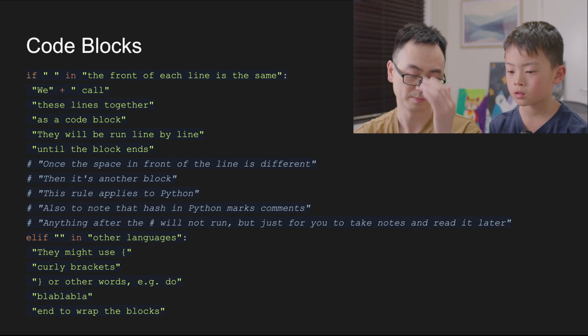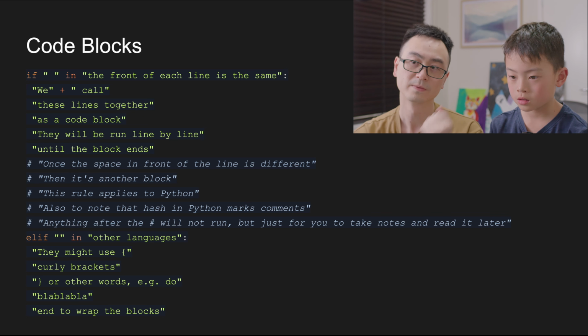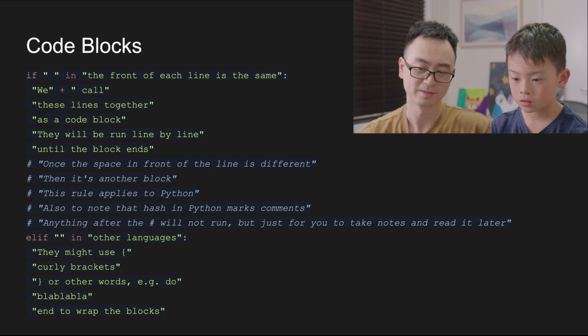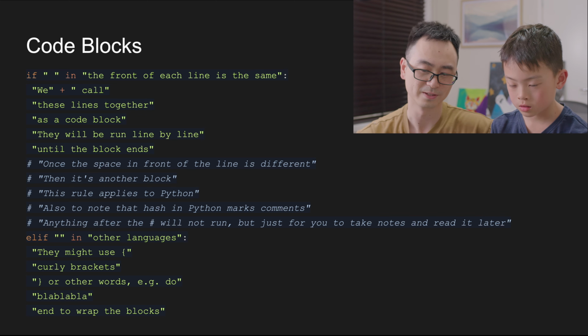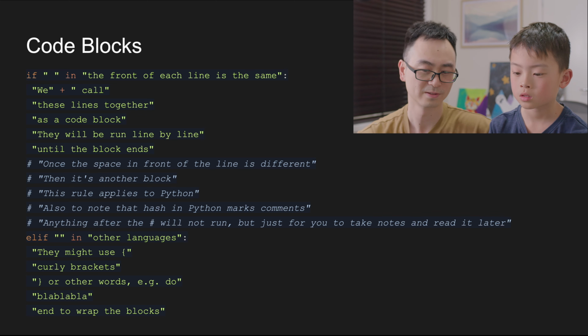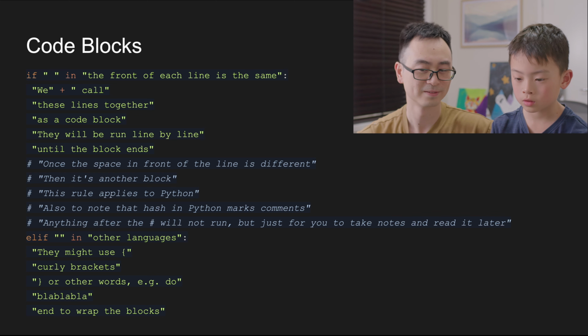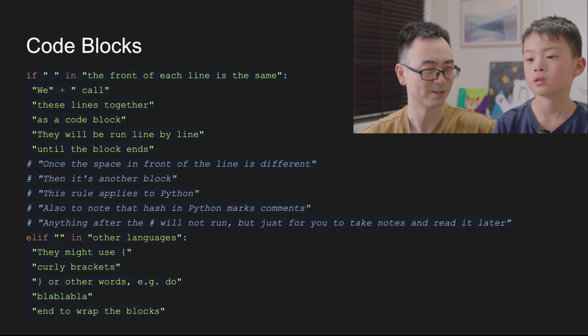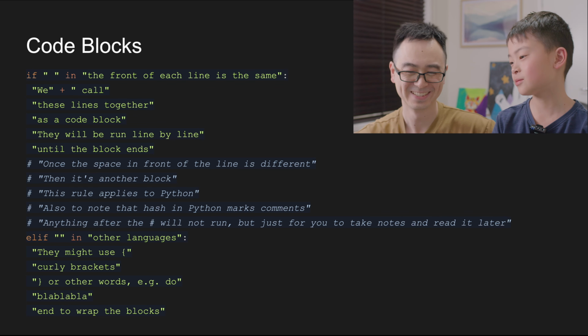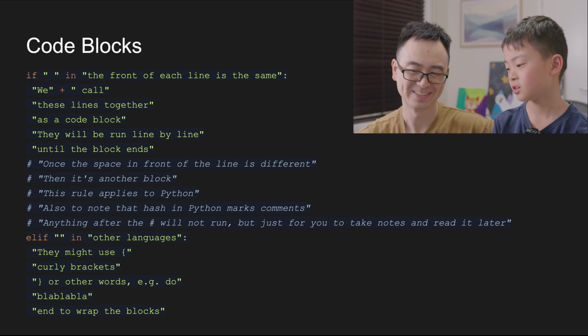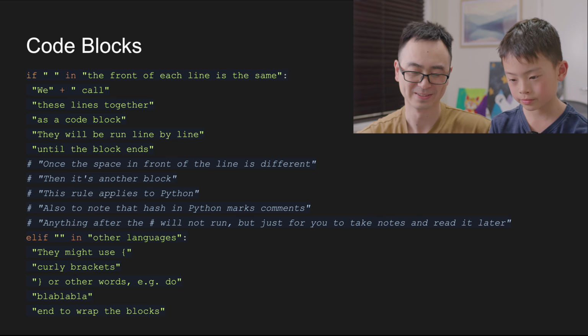So this is another if else if. This is a very interesting one. You can see this is like an empty string. In other languages, is that true? False? It's actually true, because an empty string is part of any string. It's part of any language too. Right? So it's an empty string, it's part of anything.